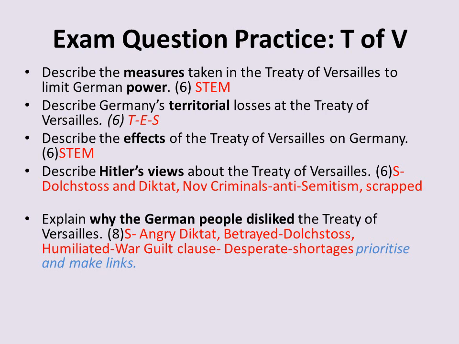And if you're going to prioritise, the most important reason probably is the feeling of desperation, because no matter how political you were in Germany, the one thing that's going to affect you is whether you've got enough food, whether you've got enough money coming in, whether you can live. So the shortages is probably the most important reason why the German people disliked the Treaty of Versailles, the effect that it has on the day-to-day life.